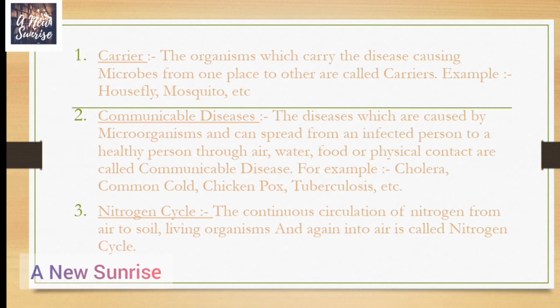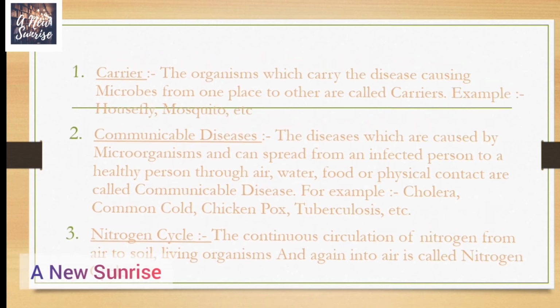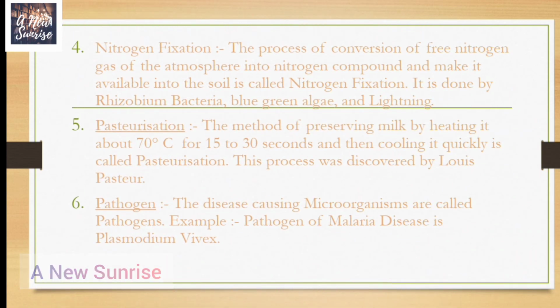Nitrogen cycle. The continuous circulation of nitrogen from air to soil and then to living organism and again into air is called nitrogen cycle. Fourth definition is about nitrogen fixation. What is nitrogen fixation? The process of conversion of free nitrogen gas of atmosphere into nitrogenous compound and make it available into the soil is called nitrogen fixation. It is done by rhizobium bacteria, blue-green algae, and lightning.